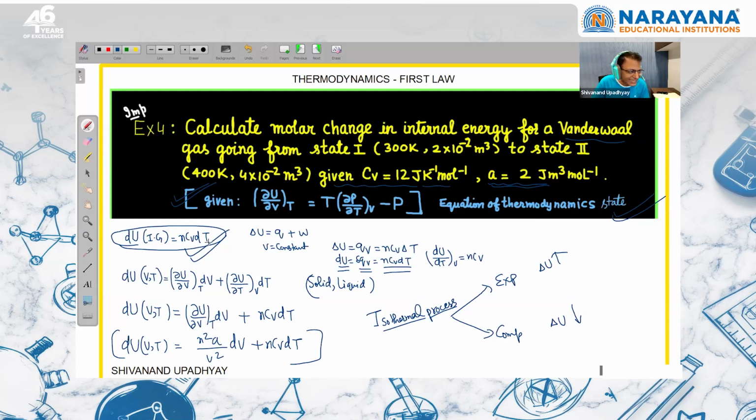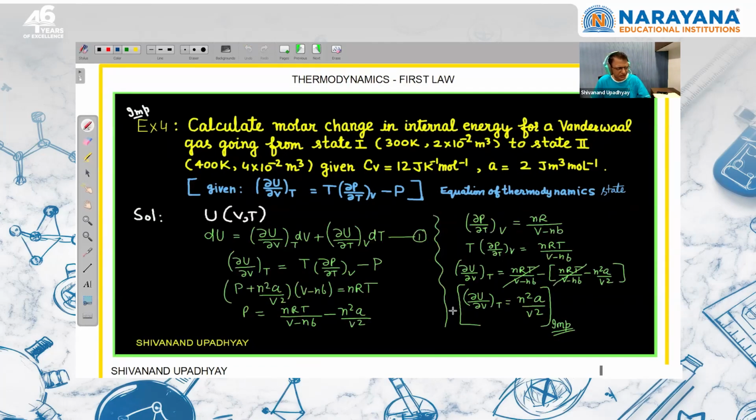So for an ideal gas, the change in internal energy only depends on change in temperature. But for solid, liquid and real gas, the change in internal energy will depend on temperature as well as pressure and volume. Here you can see volume, right? So we can say that for solid, liquid and van der Waals real gas, the internal energy is also a function of state of matter and temperature both. State of matter means pressure, volume and temperature, we can say. So that is a point.